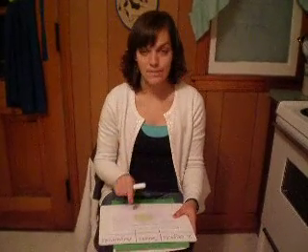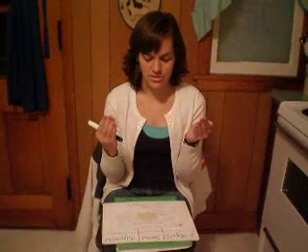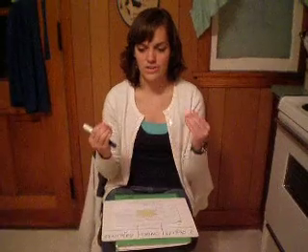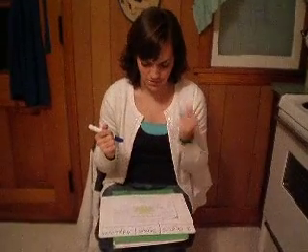Okay, so as we read this poem, we're going to be looking for similes that the author uses. We're going to identify what two objects the author is comparing, and then we're going to think of words to describe those objects. So we're going to try and think like the author. Why is the author comparing these two objects? So that's what we'll do as we read through this poem.